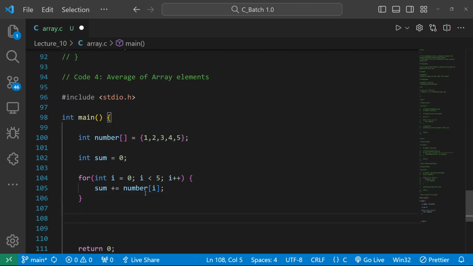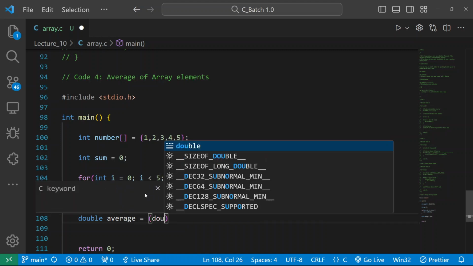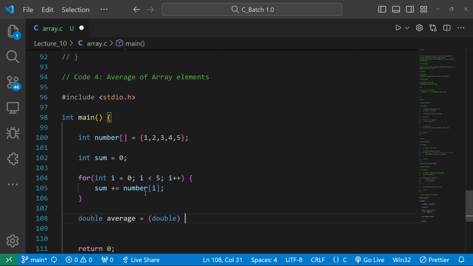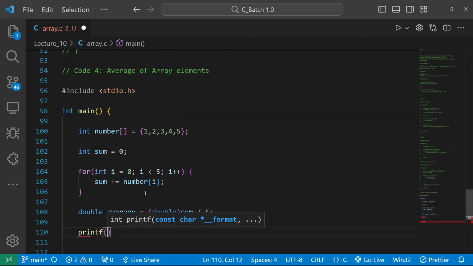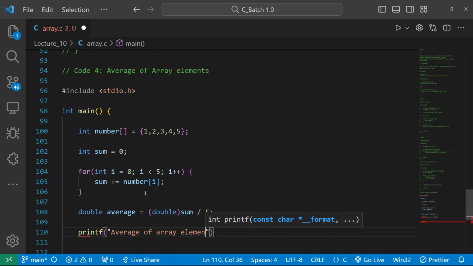And as we know, we generally get an average in decimal point, so it is a good thing to always write the average in decimal format. You should follow, I am following. If we get a decimal value but we are printing an int value, it will not be a good thing. Average of array elements.